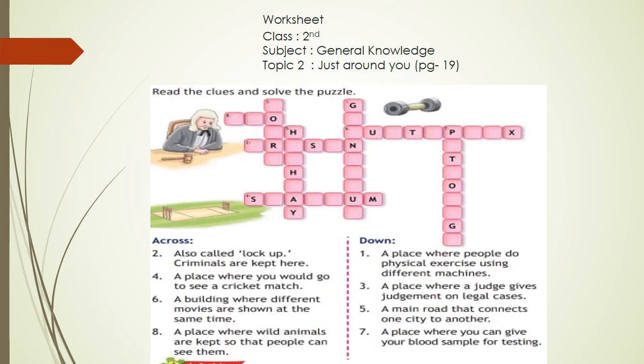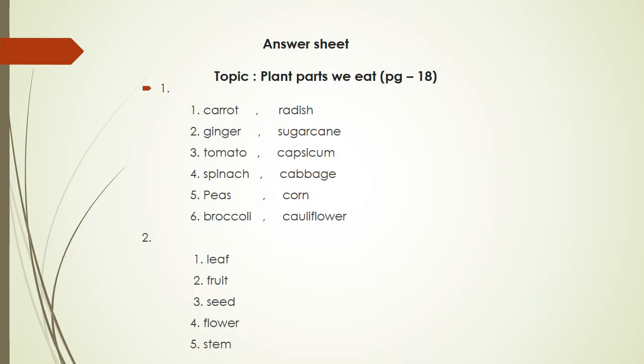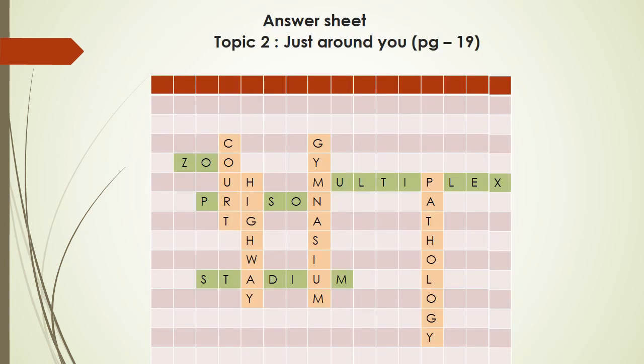So children, complete this worksheet and answers are given in the next worksheet. First, do your answer yourself and then match your answers with the given answer sheet. In topic 2, after reading the clues, fill your answer across and down properly and learn spelling.